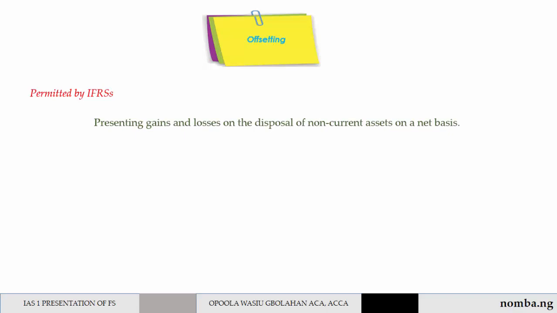Presenting gains and losses on the disposal of non-current assets on a net basis by offsetting the sales proceeds and the carrying amount of the non-current assets. 2. Presenting foreign exchange gains and losses on a net basis, and so on. There are many of them.